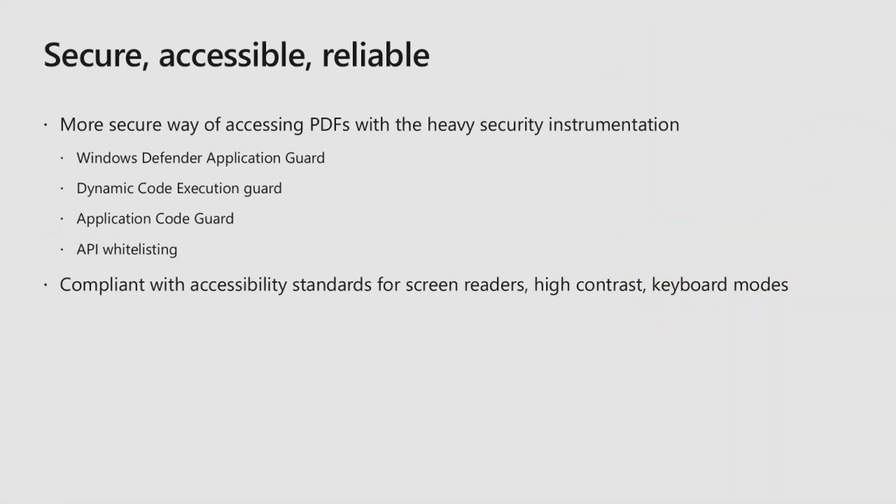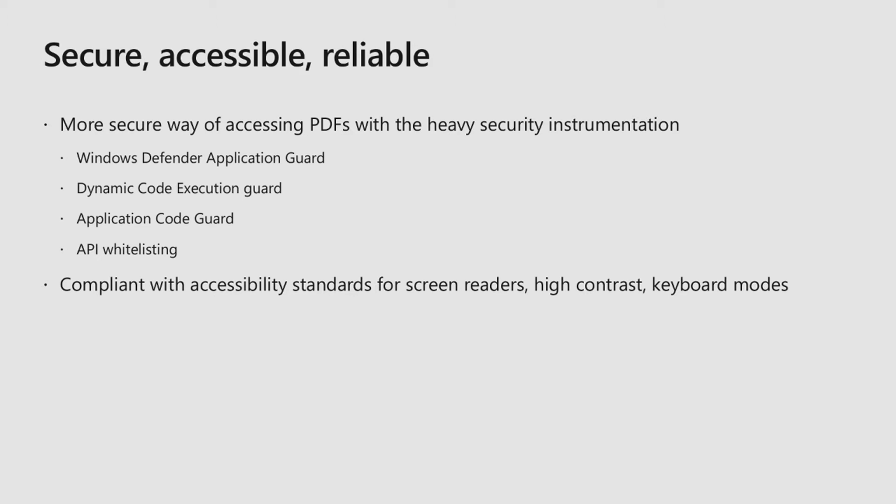Okay, these are the functionalities that we saw. But apart from this rich functionality, other important key aspects for this PDF experience in Microsoft Edge are security, accessibility, and reliability. PDF as a format has been known to be vulnerable to security issues. This is all public data. You can look up how many vulnerabilities get logged every year against PDF reading applications. We believe that being in the browser environment, be it a containerized UWP environment or the heavy security instrumentation that we run, this is the most secure way of accessing your PDFs.